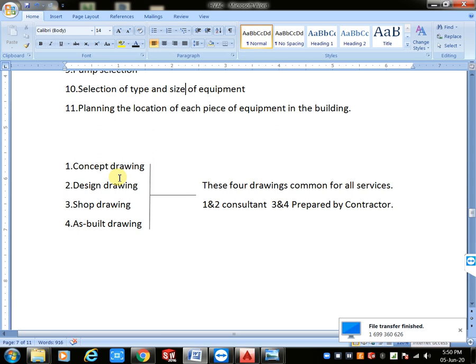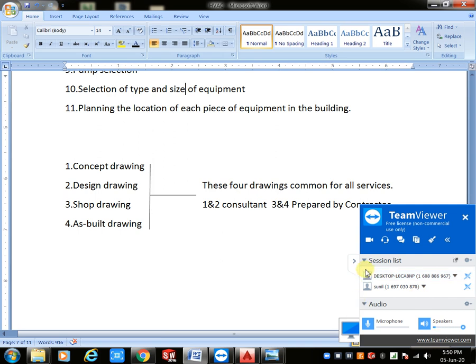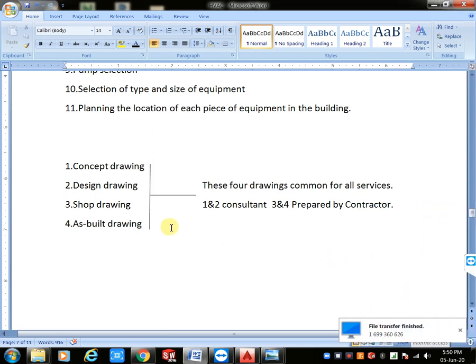Next, after this, these two are totally maintained by the consultant. Why? Because these two are the designing and drafting process, which is an entirely computer process, simply we say that. What you did in your computer you can see directly, and you can decide it based on your standard. But the next two, shop drawings and as-built drawings, are prepared by the contractors. Why? Because we use these two in the installation condition.